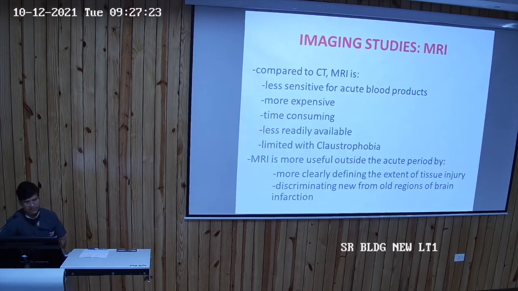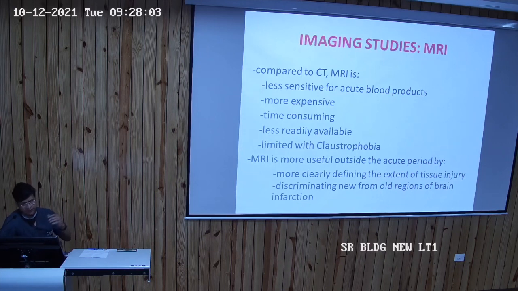If we compare CT versus MRI, MRI is less sensitive for acute blood products, more expensive, time consuming, less readily available, and limited by claustrophobia. So certain patients will not go for MRI because of the fear of closed spaces, which is known as claustrophobia. A CT scan usually takes 5 to 10 minutes, but MRI will take at least 30 to 40 minutes. And there is a very irritating sound of the magnetic field in the MRI. That's why some patients will not tolerate the MRI and they have to go for CT.